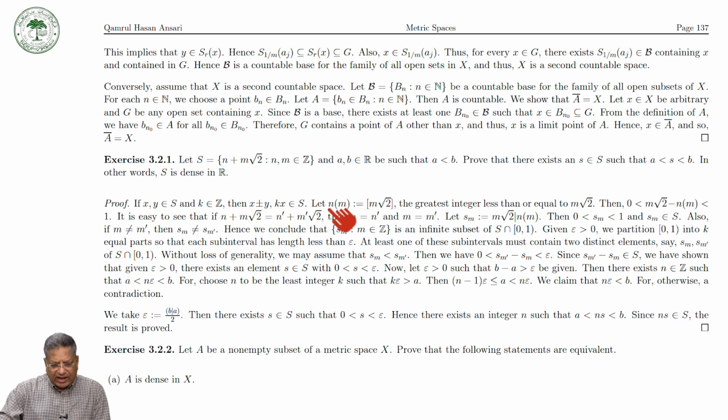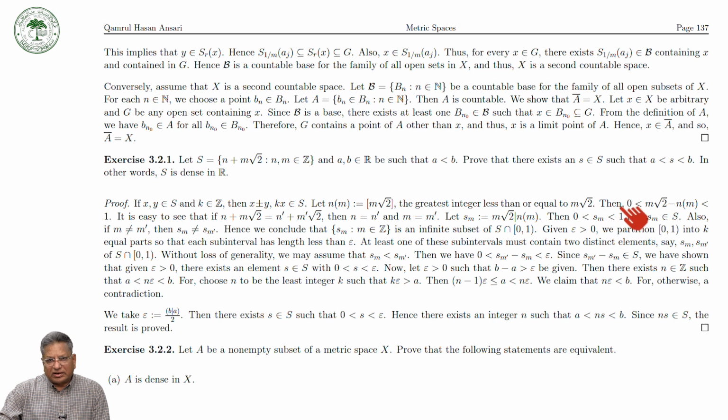Now let n_m be defined as the greatest integer less than or equal to m under root 2. Keep in mind this is the greatest integer function.